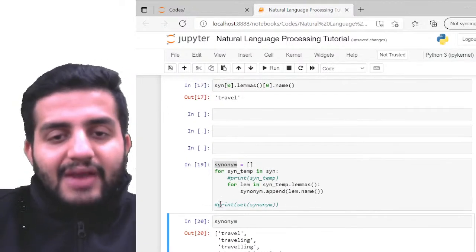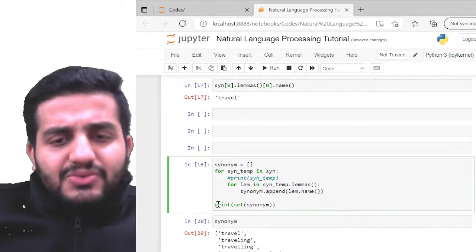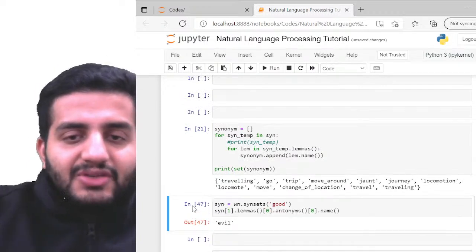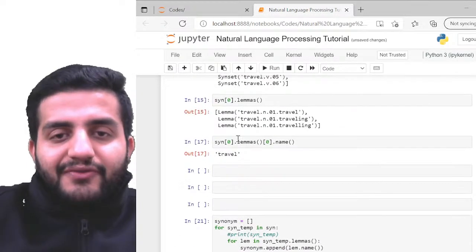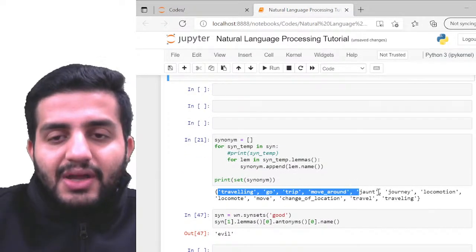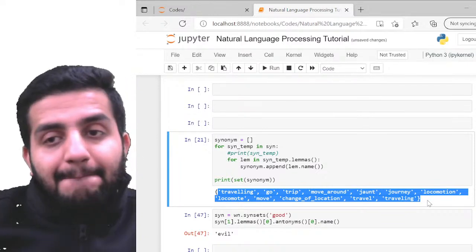So what I can do is simply take a set of this, finding the distinct values of my synonyms. I can always do that. If you get the set of these things, this is what you have. So for the word travel, I just got my synonyms, right? You can see this. These are my list of words which mean similar to travel, right?